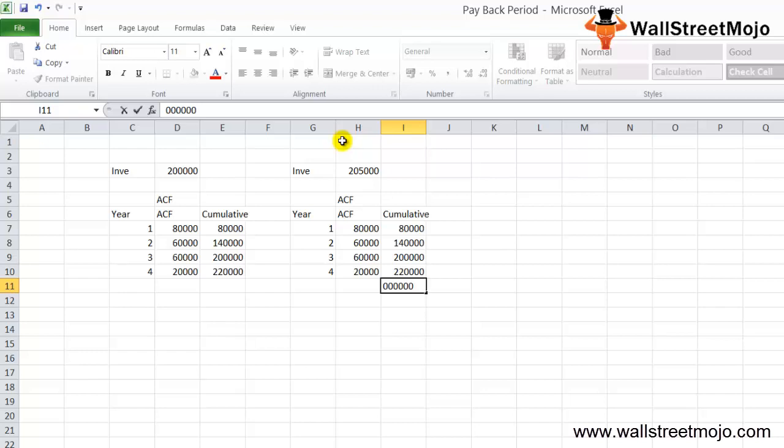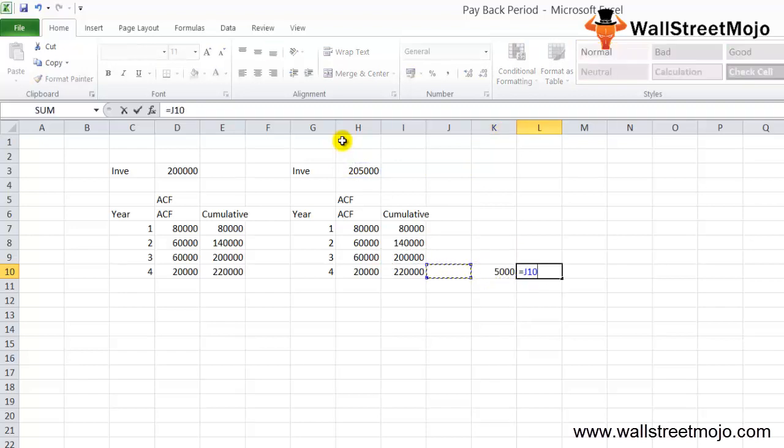For getting 20,000 additional cash flow, the project takes 12 months. For the additional 5,000, that is 2 lakh 5,000 less 2 lakh, that is the difference we have to recover.